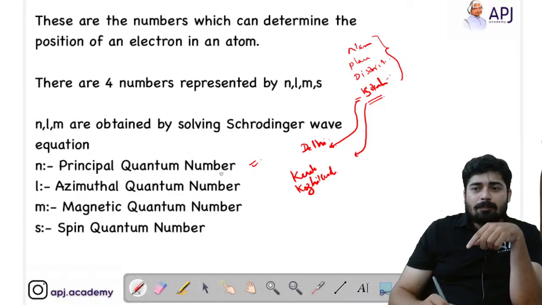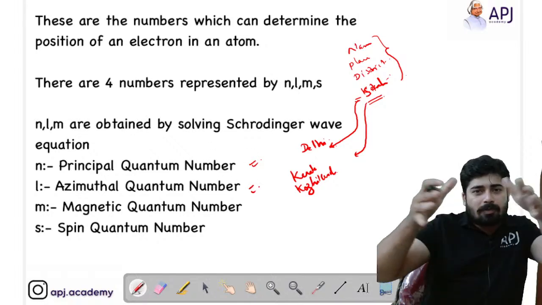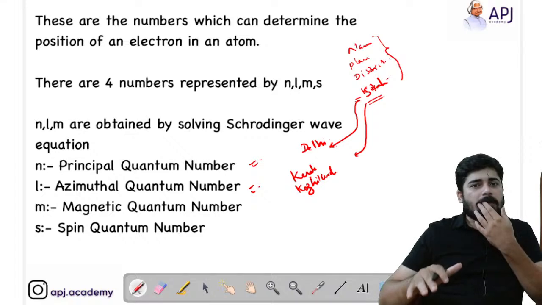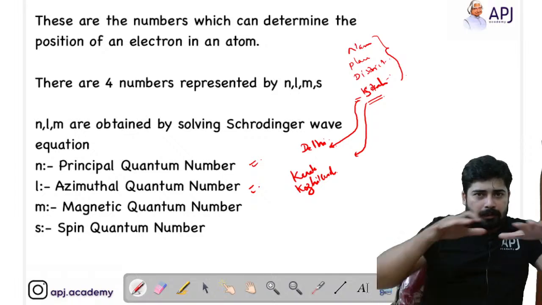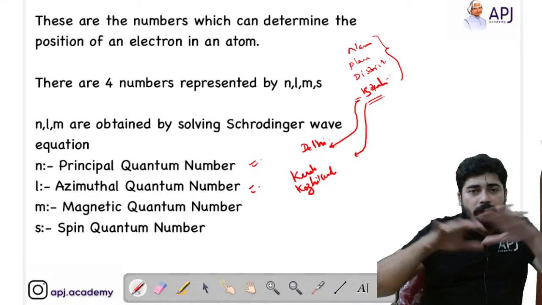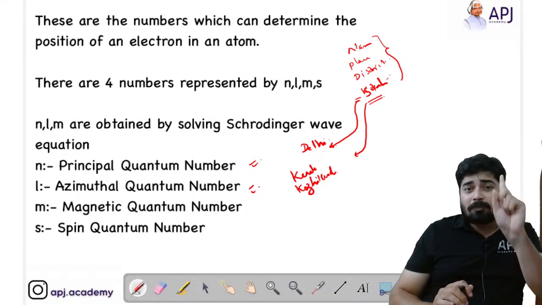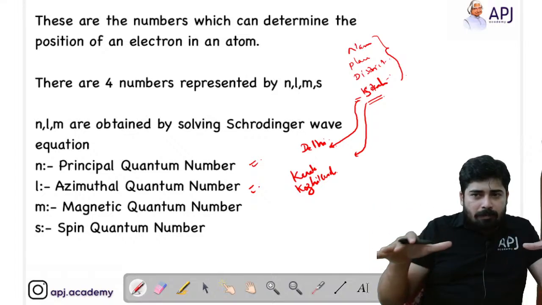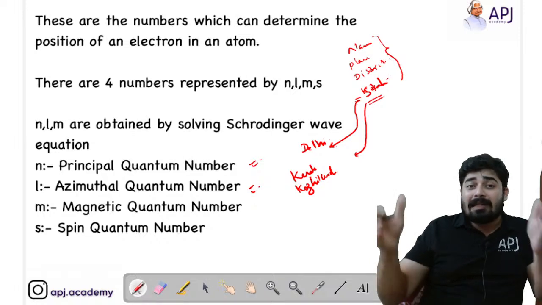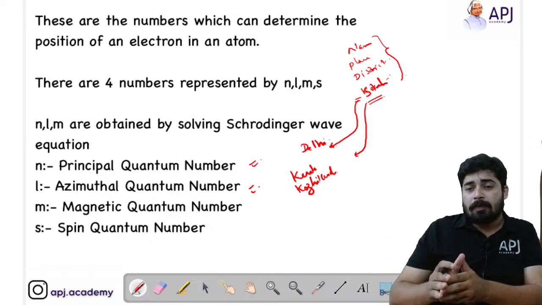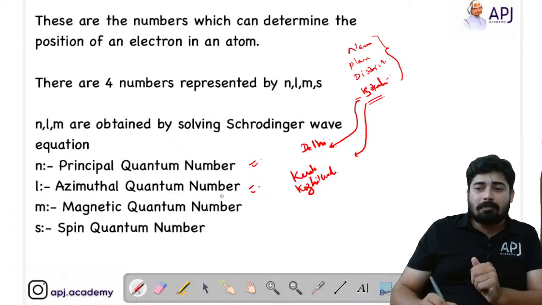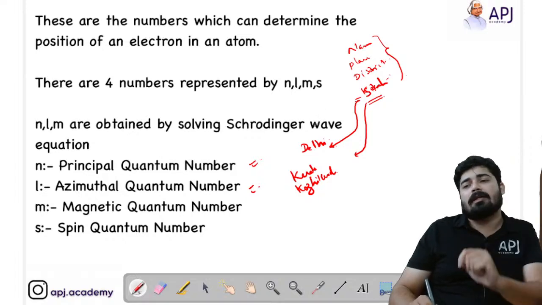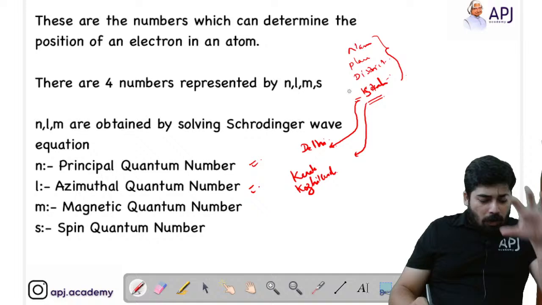So this district corresponds to the azimuthal quantum number. First comes the principal quantum number. It gives you a wider, larger view of where the electron is, and in that larger area we know that there are lots of electrons present, but we are searching for a particular person. Now we have to bring it shorter. In that principal quantum number we are searching for the particular district where this person lives. So that district is the azimuthal quantum number. We check the azimuthal quantum number, or the district where that particular electron lives. Okay, we got the district.